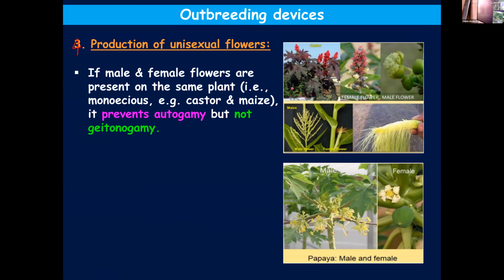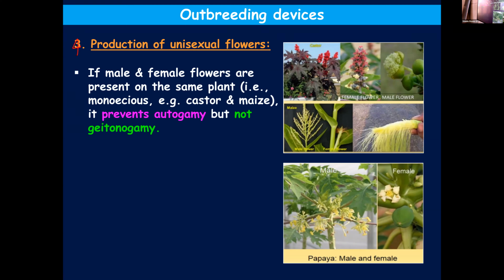Producing unisexual flowers also will help in preventing self-pollination to a certain extent. Bisexual means within the same flower, both male and female reproductive parts will be there, so chances are more. But if unisexual flowers are produced, it will have either stamen or pistil. So by producing unisexual flowers, you can reduce the chances of self-pollination.